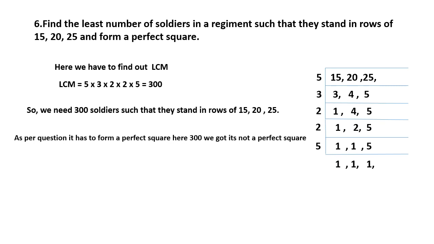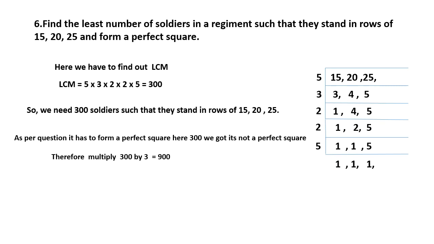this number is not a perfect square. As per the question, it has to form a perfect square. Here we got 300, and it's not a perfect square. So therefore, multiply and make this 300 into a perfect square. Multiply by 3, then it will become 900.